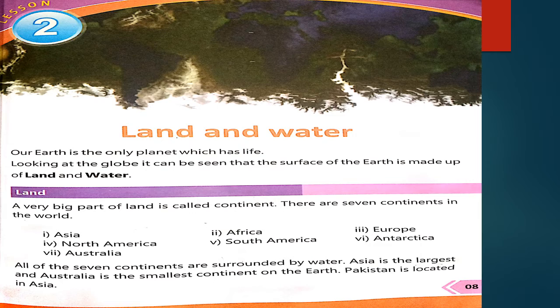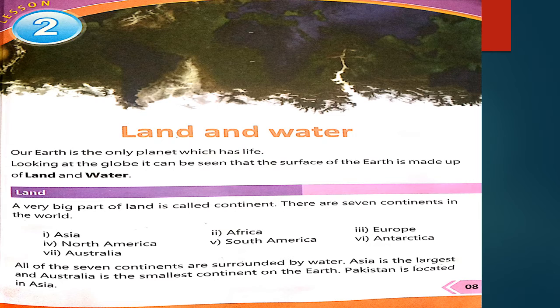Let's start reading. Our earth is the only planet which has life. Life is only possible on the planet earth, not on the moon, sun, or any other planet. Only earth has life. Looking at the globe, it can be seen that the surface of the earth is made up of land and water. Land and water is the surface which is shown on the globe as the earth.